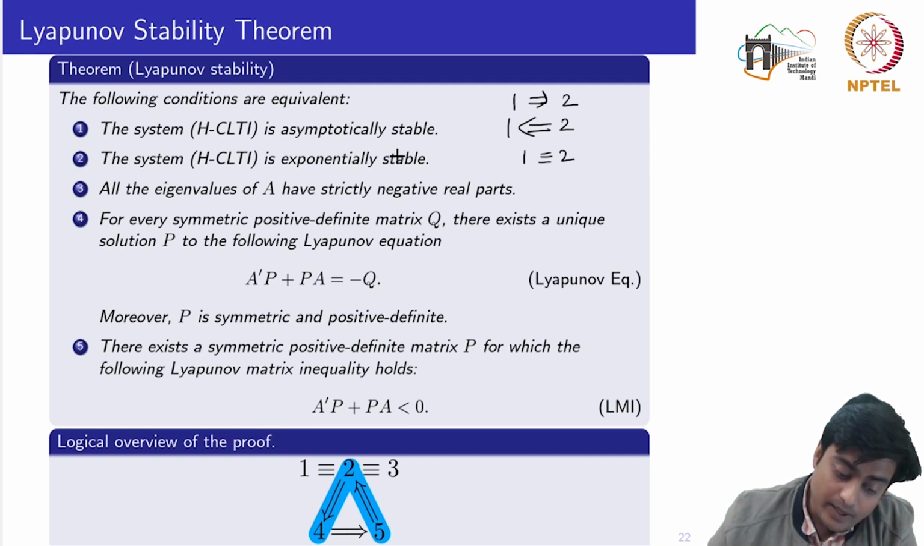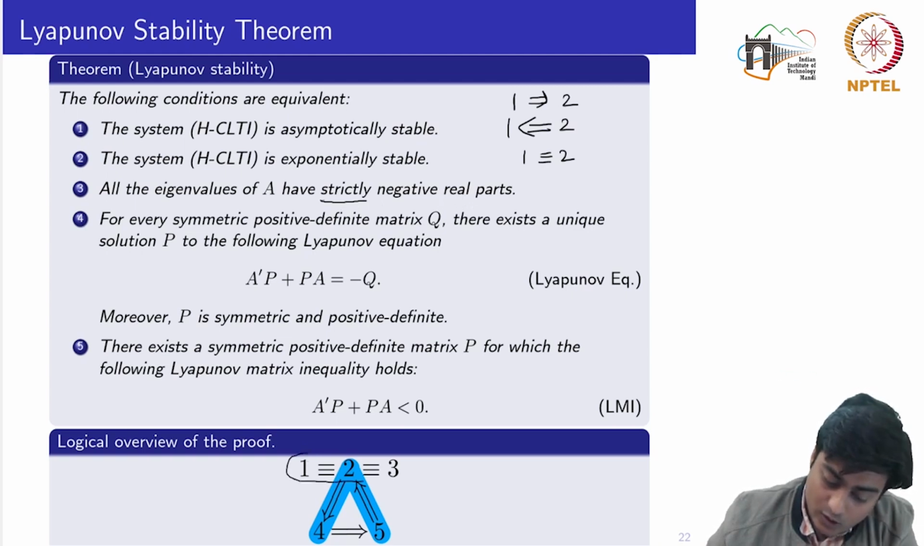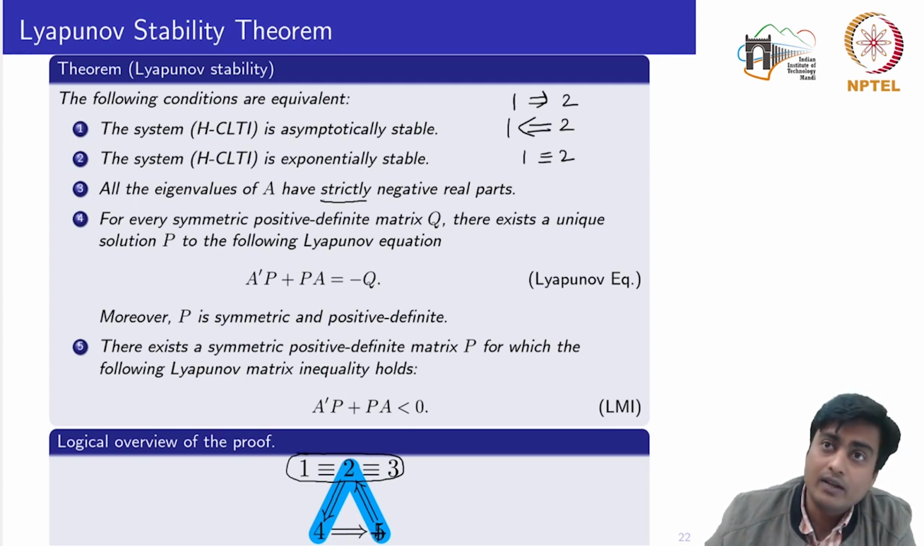Now, by the eigenvalue test, we have the equivalence between the second statement and the third statement, that all the eigenvalues of A have strictly, do not forget this part, strictly negative real part, there should not be any eigenvalue with 0 real part. This equivalence we have already seen. Now the implications which we will prove in the next couple of minutes are that 2 implies 4 and 5 implies 2. Basically we want to close the loop.